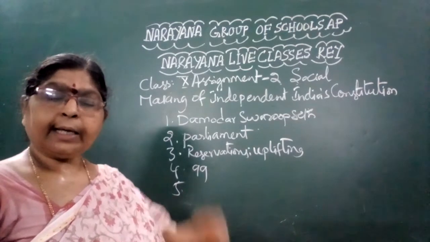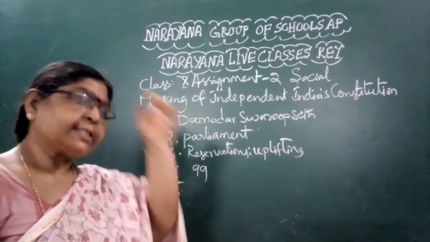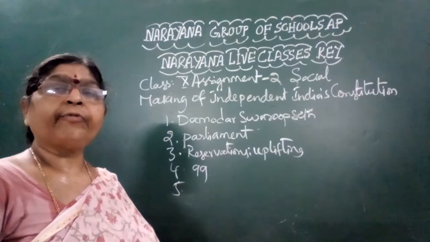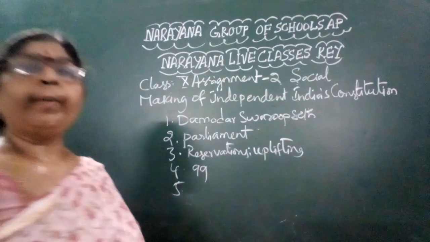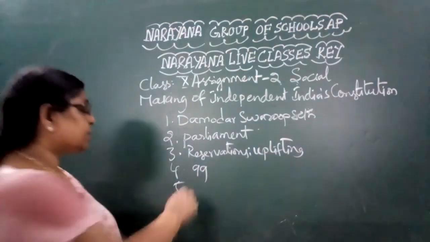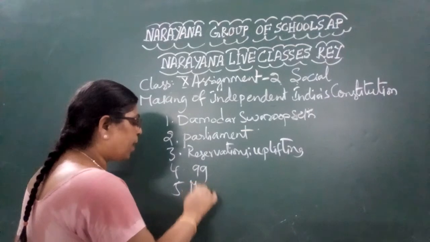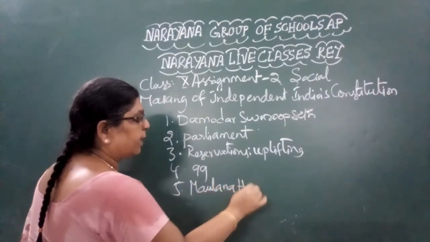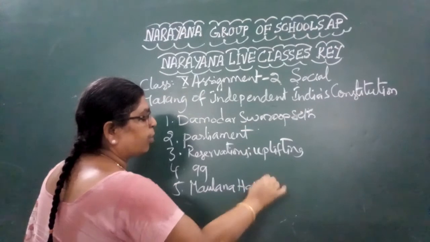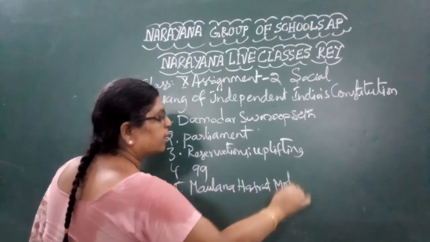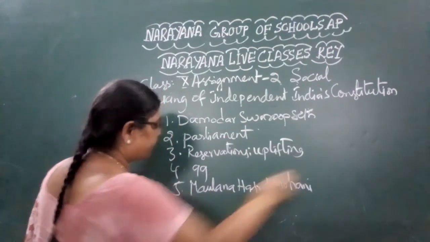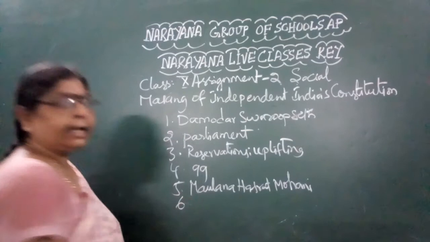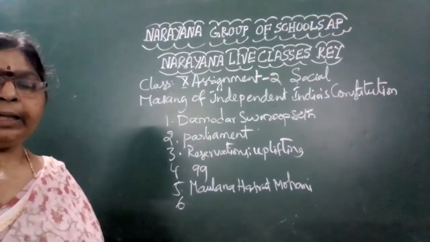And the comment that the constitution was nothing but a copy of the Government of India Act was given out by whom? Maulana Hazrat Mohani. He pointed out that it is nothing but a copy of the Government of India Act 1935.